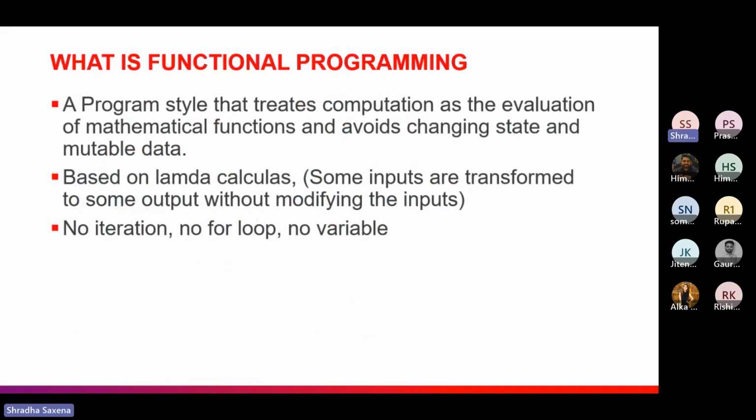So let's start. What is basically functional programming? It is a programming style that treats computation and evaluation as mathematical functions, and it avoids changing state and mutable data. What is mutable data and how does it help in immutability? We will discuss that in our upcoming slides. This is based on lambda calculus, and there are some inputs given to it, and without any modifications, we get the outputs. There are no iterations, no loops, and no variables.